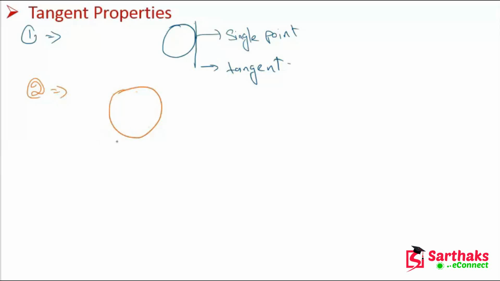This is a circle, and we have a tangent. If we draw the radius on the tangent, that is always perpendicular to each other. The radius and the tangent are perpendicular to each other at the point of tangency. Okay, my dear friends, I hope you get this point.